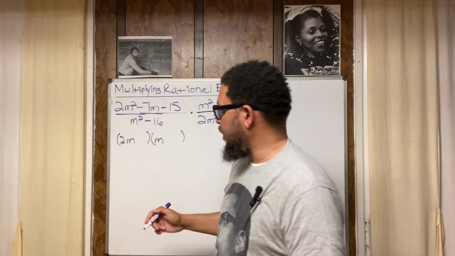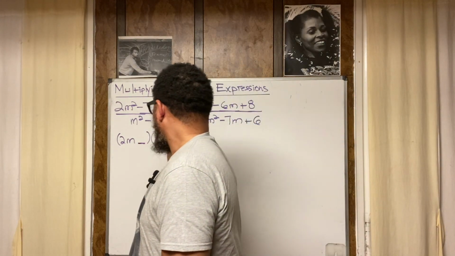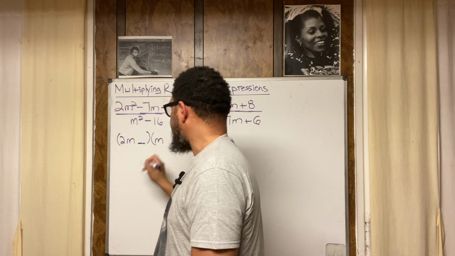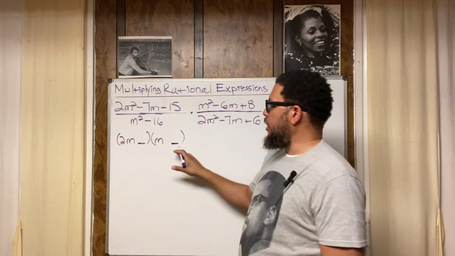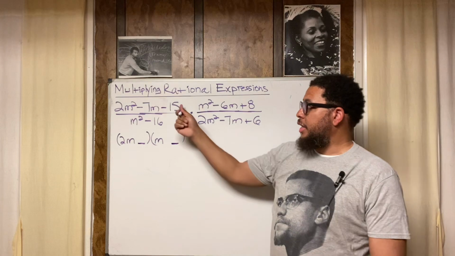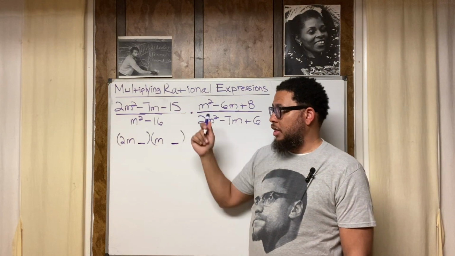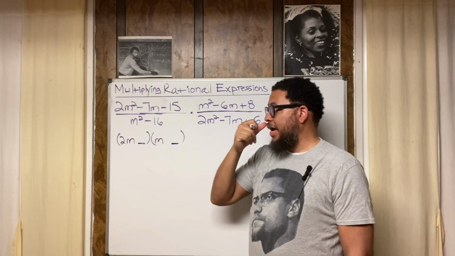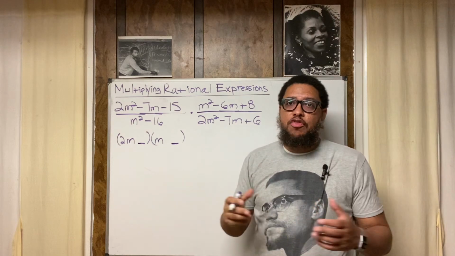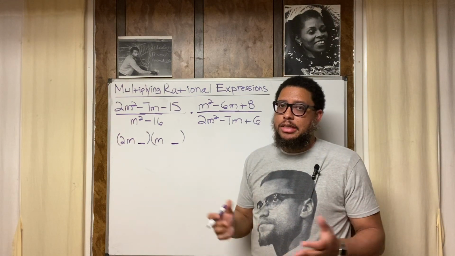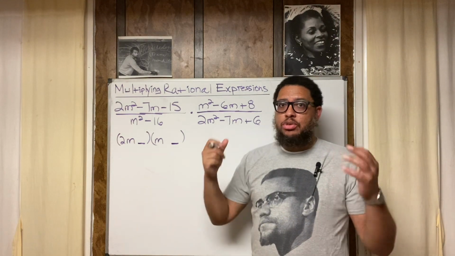Now, the big question is, what's going to go in these 2 spaces? The numbers that go in these 2 spaces have got to be factors of -15, right? They got to be factors of -15. But if you know anything about the FOIL method, that's something else that you need to be familiar with.